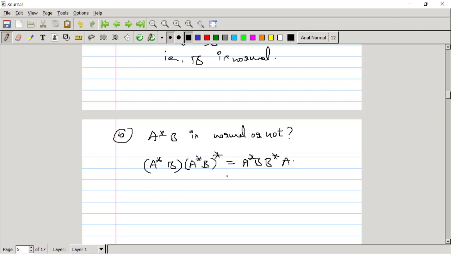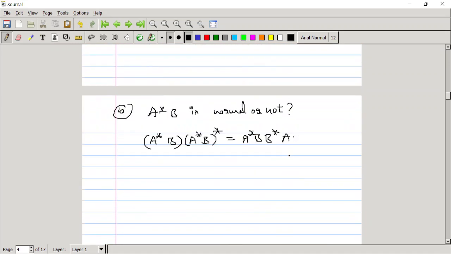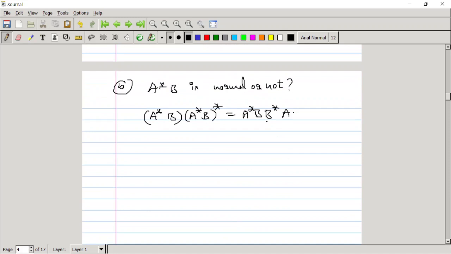Similarly, we will check. There is nothing to proceed again with this. Of course, we can write B equal to U star A U. Sorry, what is given? B equal to U star A U. We can replace that B with that U star A U, but we will get very difficult calculation. Let me stop here and proceed with another calculation that we have to check.